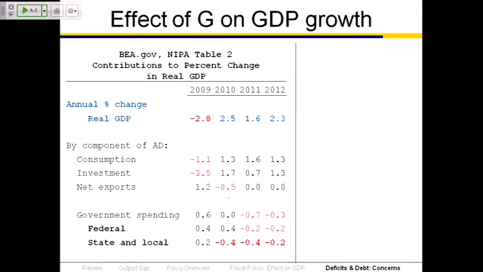Here's a table from the BEA, remember those are the folks that give us the GDP numbers, that shows the contributions to the change in real GDP, and I gave you the data here for 2009 through 2012. So 2009 was when we had a decrease in real GDP. Real GDP fell by 2.8% in 2009. Why? It fell because consumption spending fell by 1.1%.